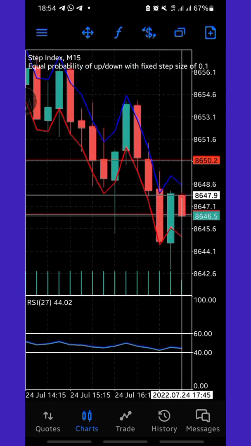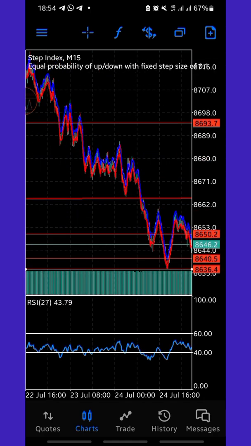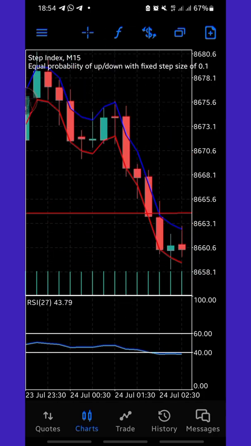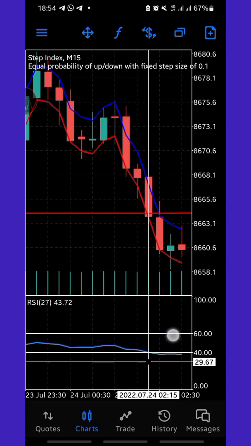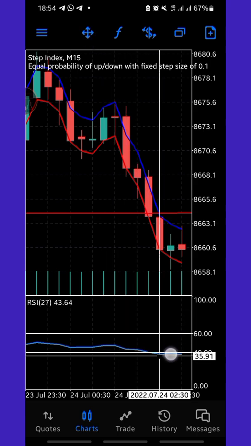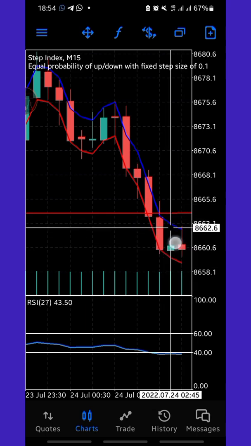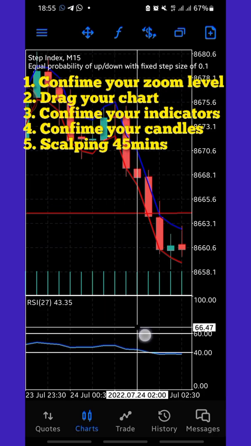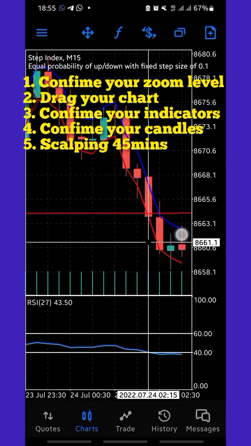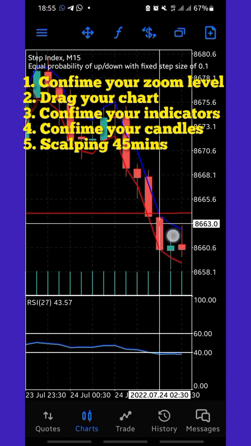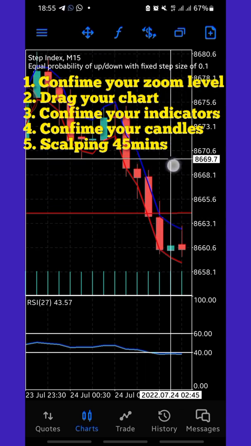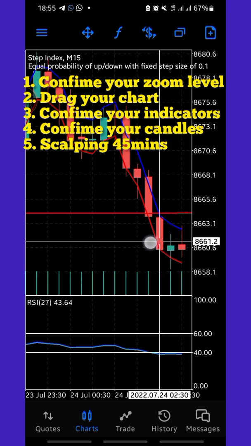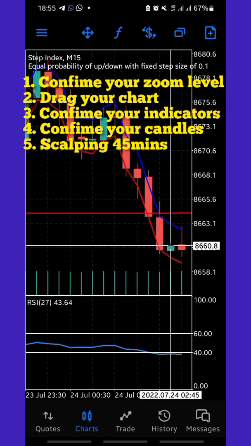Let's just do a quick recap. When you're done putting all the settings on your chart, you just have to drag out completely like this. Make sure your indicator is below this blue line for the buy signal, and you have to make sure you got a green candle that closes below this blue line. For the selling signal, you have to make sure this blue line is above this 60 level, and you have to make sure there is a green candle in an uptrend which is below this red line. That is the way it works.